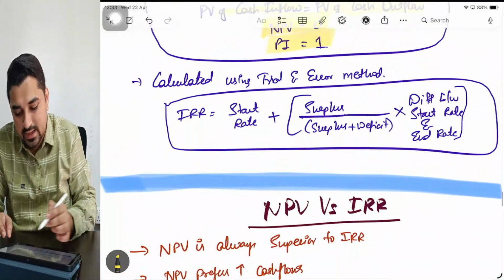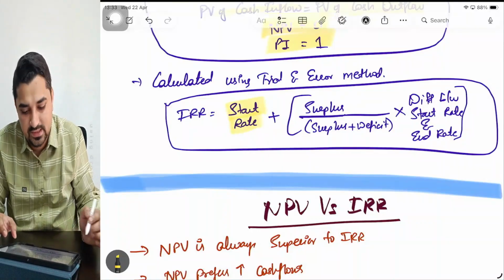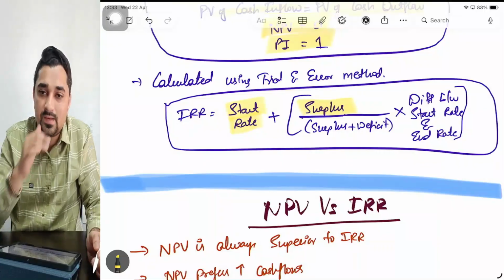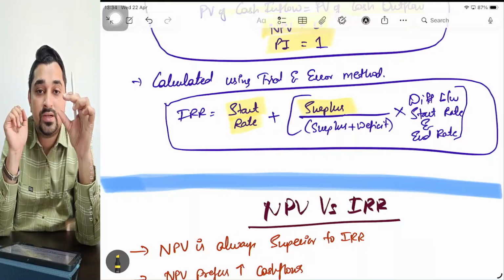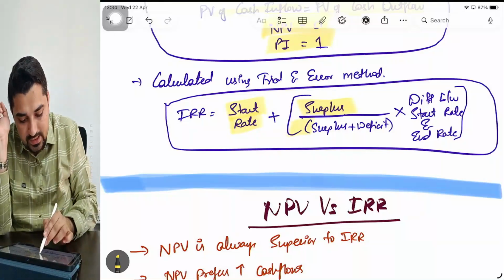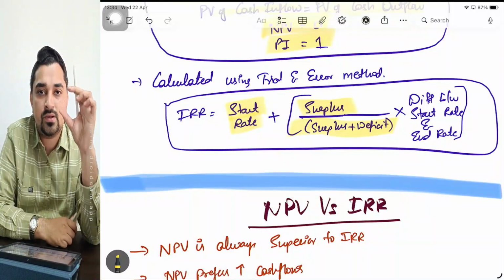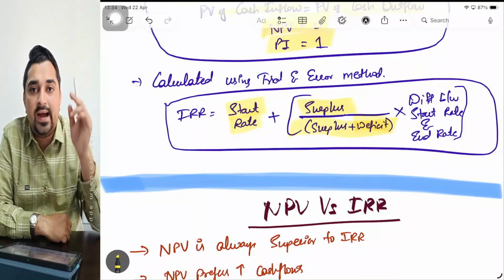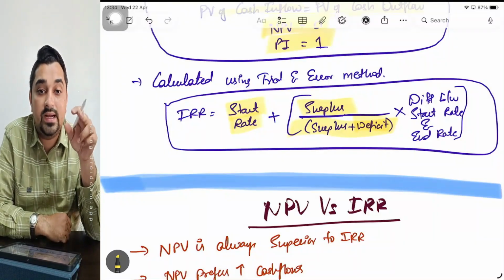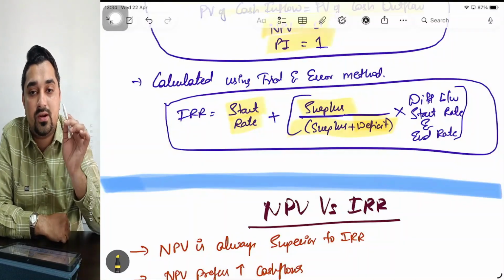Interpolation formula, sorry. The interpolation formula is: IRR is nothing but start rate, in my example 15%, plus surplus. What do you mean by surplus? The positive NPV that you got at 15%, divided by surplus plus deficit. Surplus means at 15% whatever was your positive NPV. Deficit means at 18%, in my example, you had got negative NPV. That negative NPV you need to take as an absolute figure, which means you should not put the negative sign.